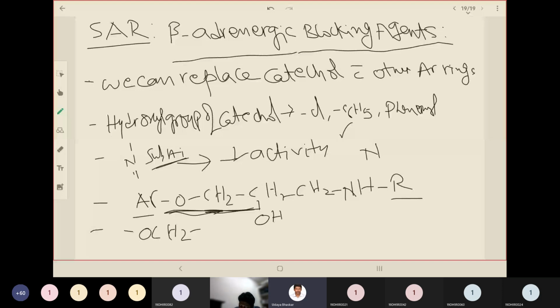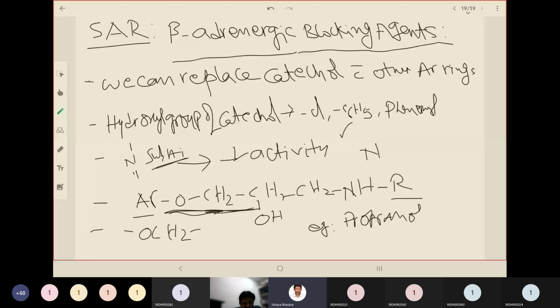If you see an example, carvedilol, if introduced with OCH2, that will give us aryloxypropanolamines. The first example is propranolol. So do compare the structures of propranolol and carvedilol and observe the extra introduction of OCH2 in the ethylamine side chain, that is between the ethanolamine and the aryl group. You have an OCH2 extra. That is actually recommended.